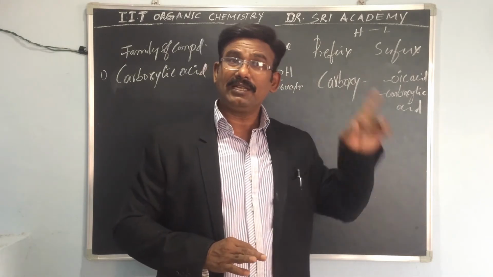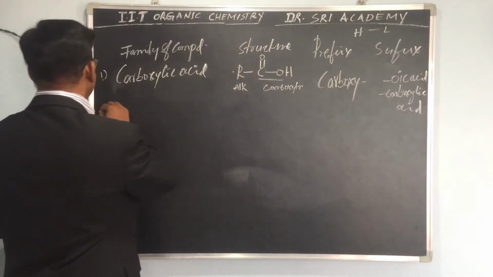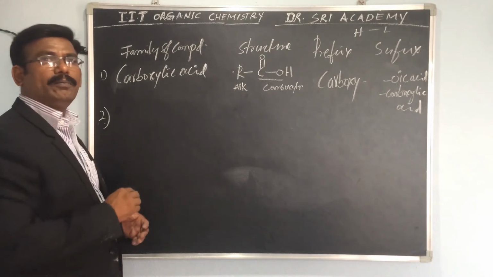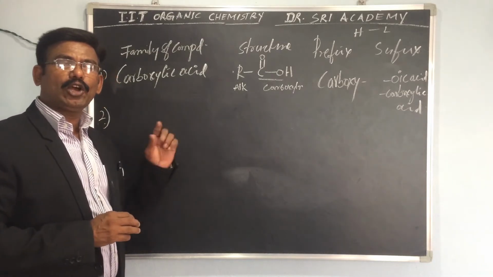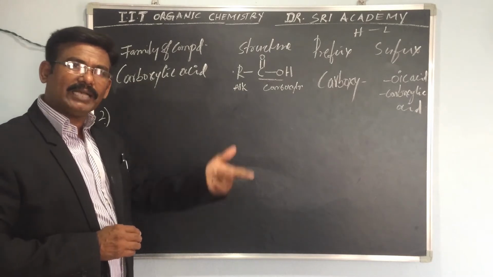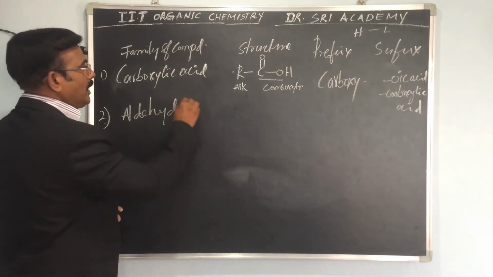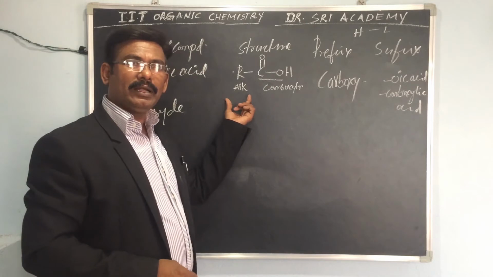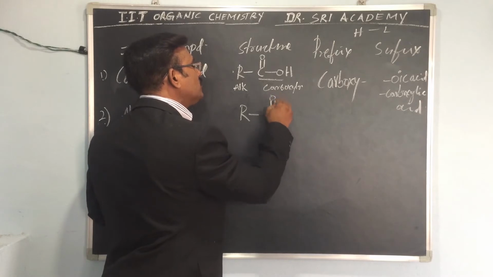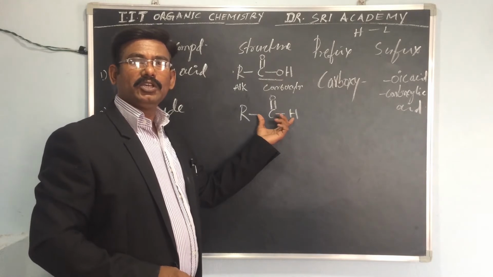So number 1 is the carboxylic acid and number 2 is the aldehyde, from highest to lowest. Carbonyl compounds are of two types, aldehydes and ketones. In the carbonyl compounds, the aldehyde comes first. The aldehyde is the alk group, R, with CHO.